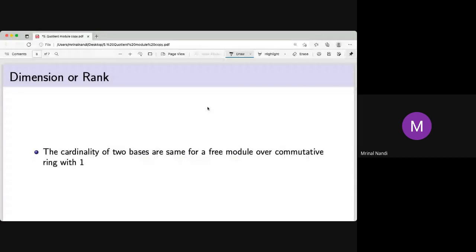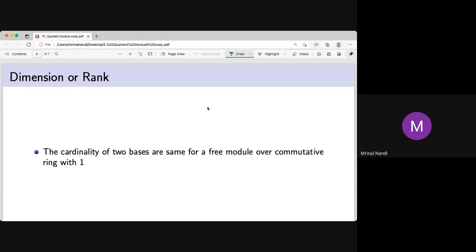In that case, we said in the previous class that if two different bases have the same number of elements, the same cardinality, it may be infinite, the cardinality will be the same. So the cardinality of two bases is the same for a free module over a commutative ring with one. That is the only thing we can do for modules. The other four are not true, even if it is a free module over a commutative ring with one.